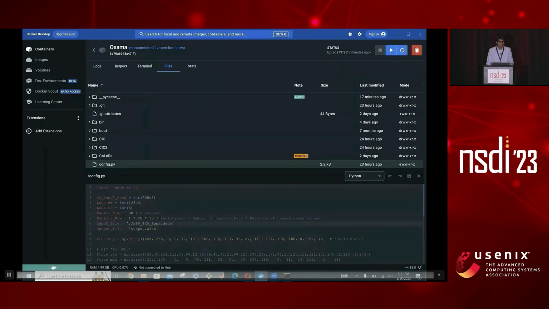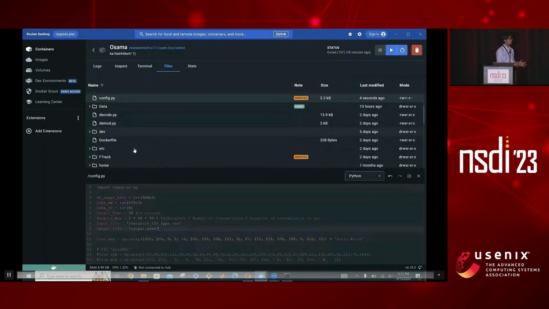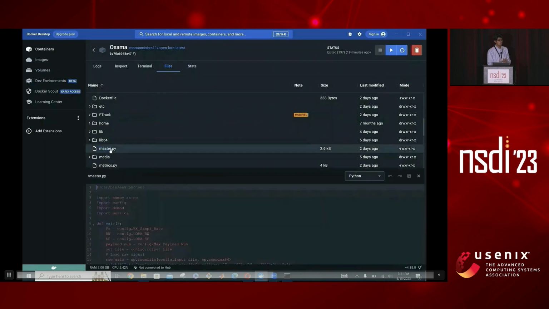The input file variable specifies the data path to the data set that we want to work with. And now I will be setting the data path to the data set that I've just imported into my container. Once I've set the data path, the last variable, that is output file, specifies the name of the file to which we will be writing our matrix. Once the config.py file is set up, the next block that comes up is master.py. Master.py is, again, as I mentioned, the engine of OpenLoRa.